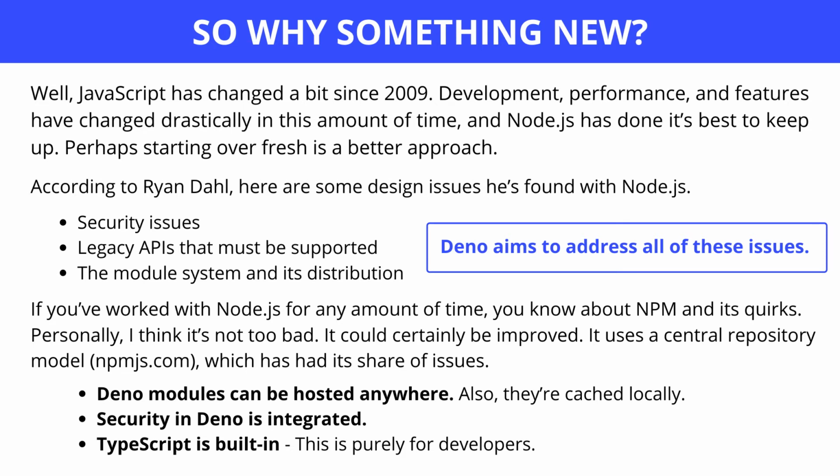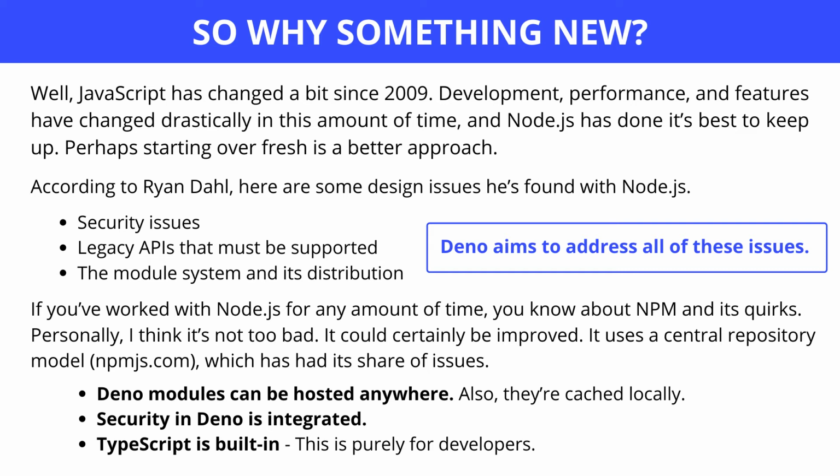First one is security issues. Second one is legacy APIs. Third one, the module system and its distribution. But Deno covers all these issues. If you have worked with Node.js for any amount of time, you know about NPM and its quirks. Personally, I think it's not too bad. It could certainly be improved.